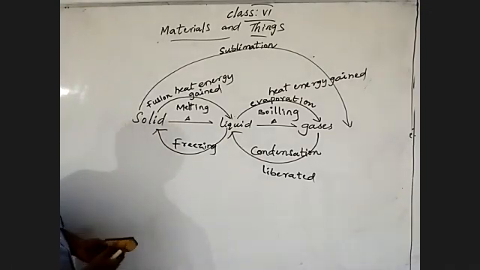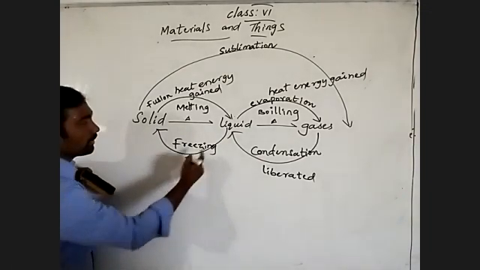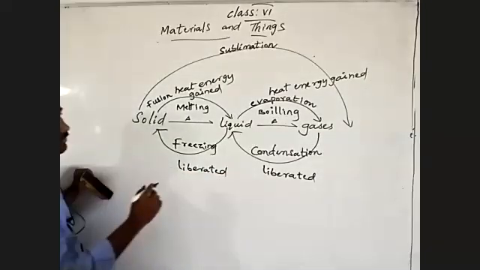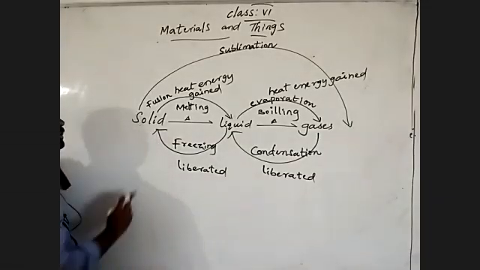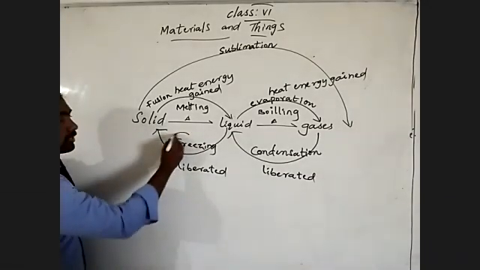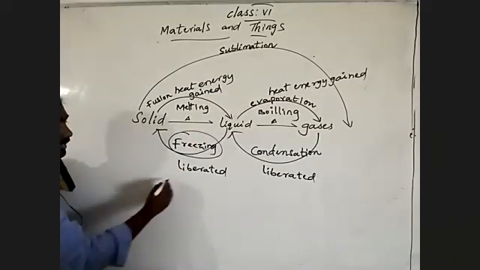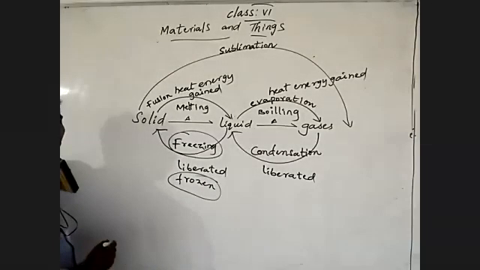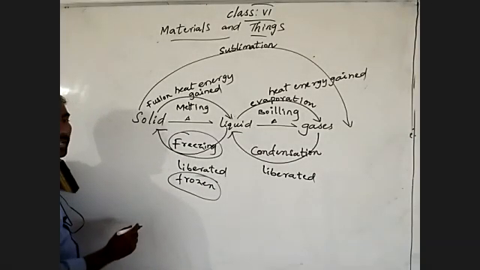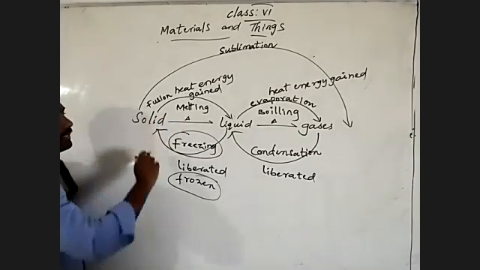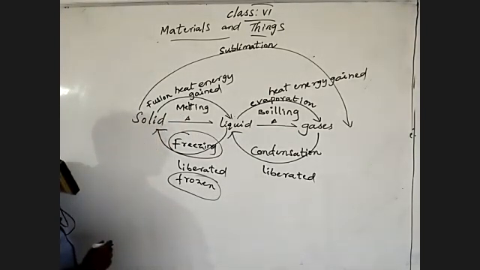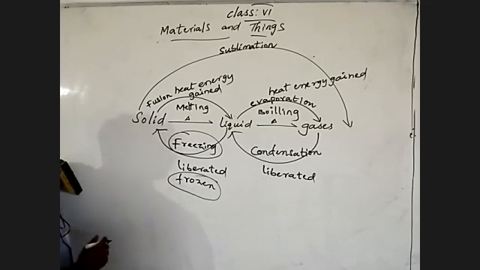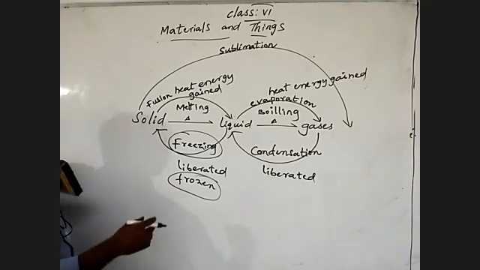What can we say? By decreasing the temperature, meaning by losing heat from the liquid, by liberating heat from the liquid, it converts into the solid. This process we call freezing, or otherwise one more name we can call it is frozen. Coming to the freezing point of ice, the melting point of ice we said is 0 degrees Celsius. The freezing point of ice is also 0 degrees Celsius. That we'll discuss again with an example.